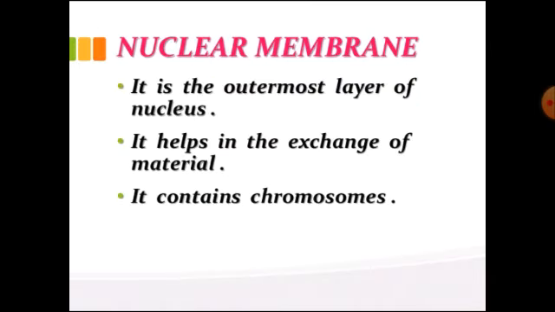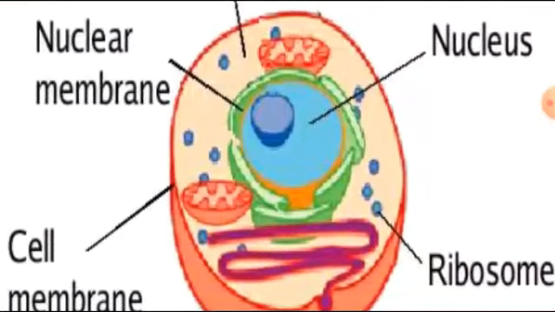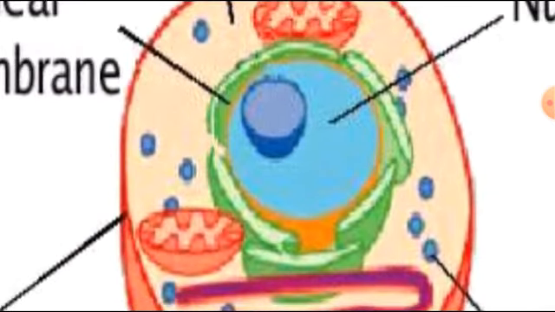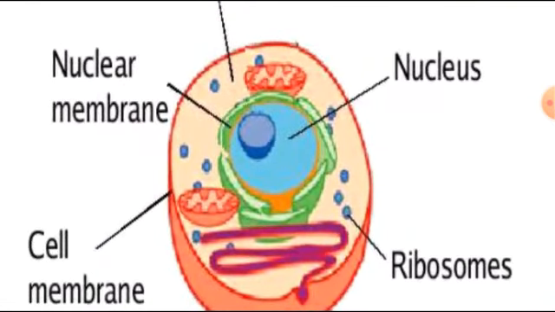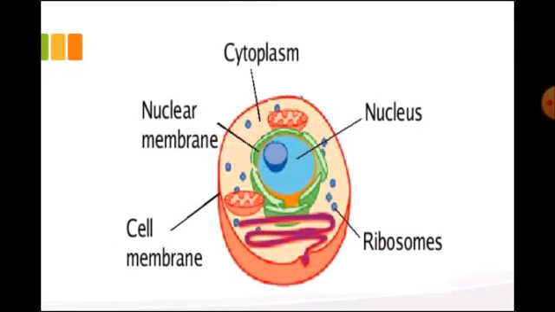Students, now we will move toward another important cell organelle, that is the nuclear membrane. What is the nuclear membrane? The nuclear membrane is the outermost covering of the nucleus, or we can say it is an envelope. It is a double membrane covering which separates the nucleus from the cytoplasm, and it is perforated by many minute pores, and nuclear pores allow the exchange of material between the nucleus and the cytoplasm.